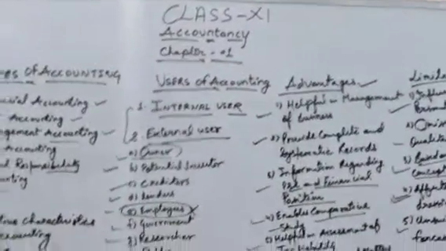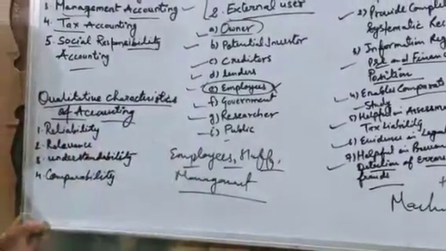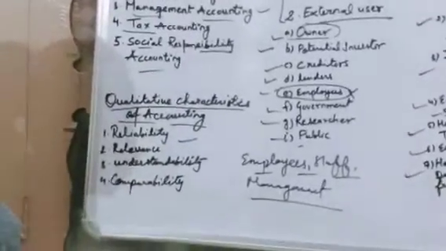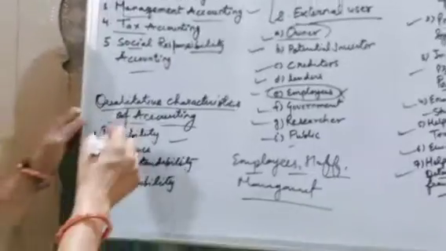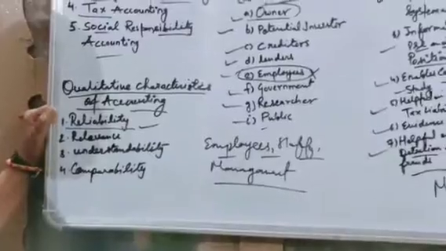And the last topic which we have to discuss is the characteristics of accounting. We are taking the first point, that is reliability. What is reliability? Rely means something you can trust. In case of qualities of accounting, whatever information you are giving, it should be reliable.